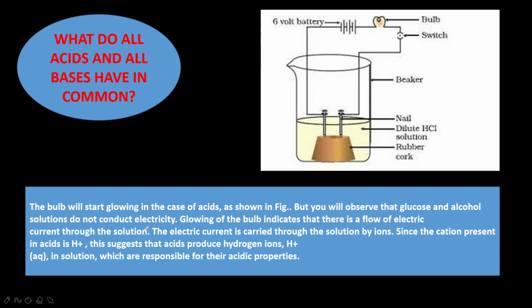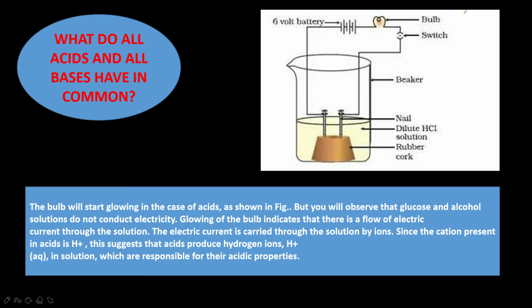An acid is a substance which dissociates or ionizes on dissolving in water to produce the hydrogen ion, that is H+ (aq). Here you have taken iron nails, dilute hydrochloric acid solution, and a rubber cork, connected with a 6 volt battery, and a bulb is kept.